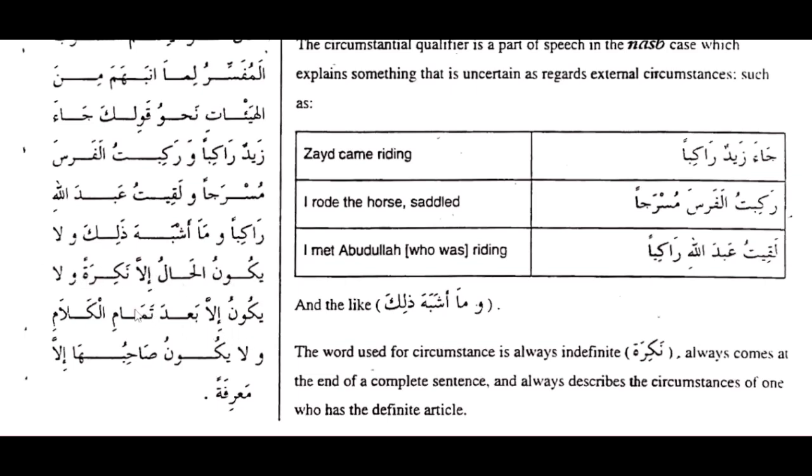Wala yakulu illa ba'da tamamil kalam. And it doesn't occur except after the sentence is complete. So see something. Ja'a Zaidun, it makes meaning. So without the hal, what he's simply saying is that the hal comes after the sentence. If you remove the hal, the sentence still makes meaning. The hal is only added at the ending of the sentence if the sentence makes meaning. So before the hal is added to a sentence, that sentence has to make meaning. You can't just add a hal to a sentence that doesn't make meaning.